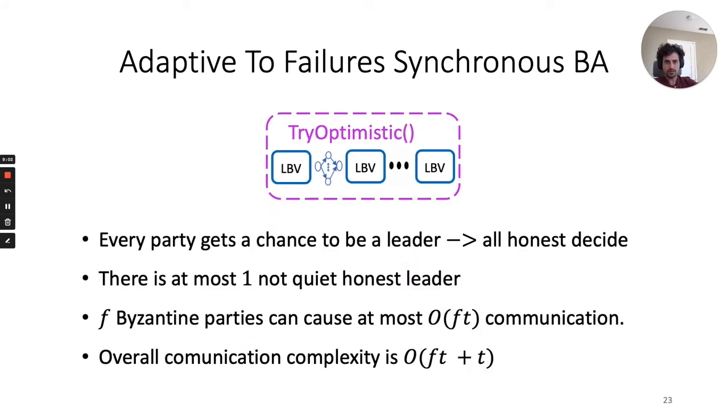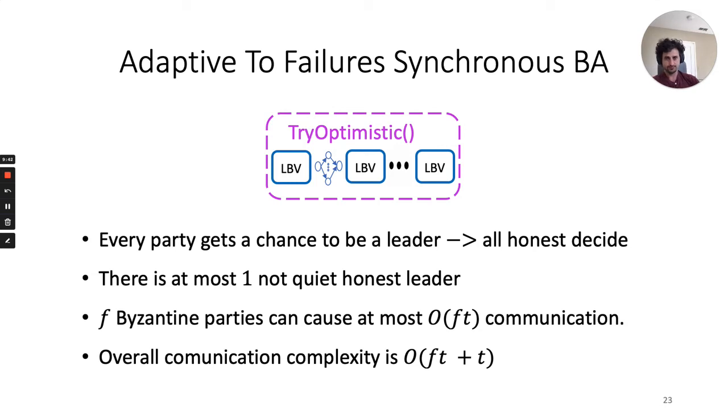So since each party gets a chance to be a leader, all honest parties will decide by the end of the protocol. Since all honest parties decide in the first LBV with an honest leader, we get at most one good leader with real cost. f Byzantine parties can cause at most order ft communication cost, since the communication of every LBV is order t. So if f Byzantine leaders decide to drive their LBVs, we in total get order ft. Therefore, we get a total communication complexity of order ft + t: one LBV with a good leader, and at most f with bad ones.